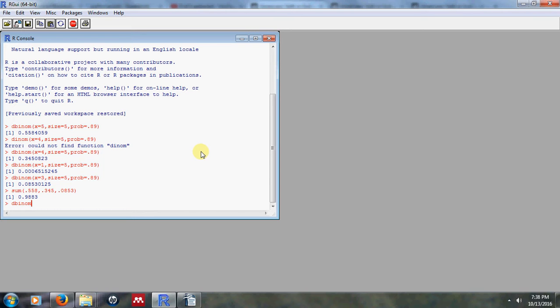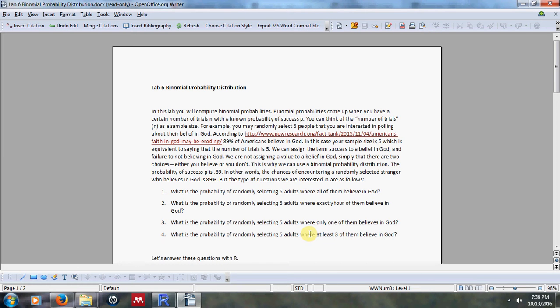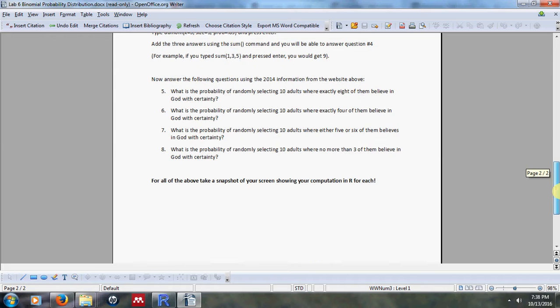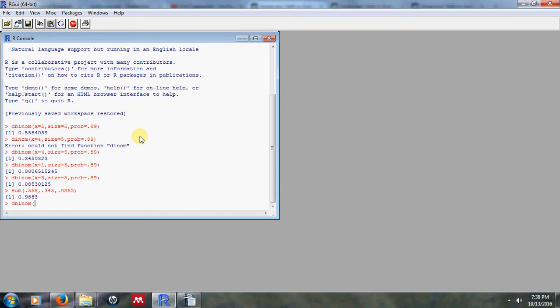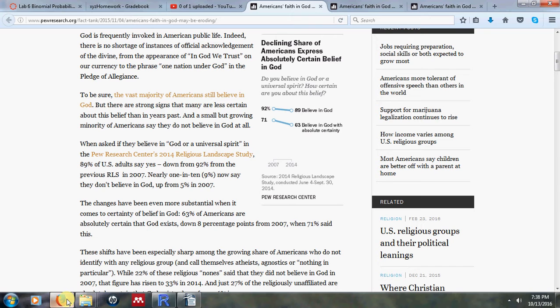dbinom, and this time our sample size is going to be 10, but let's see what our question is. The question is, what's the probability among 10 adults that exactly 8 of them will believe in God with certainty? So this time x is 8, and the size is 10, and our probability was, let's just go back and verify that, 0.63.